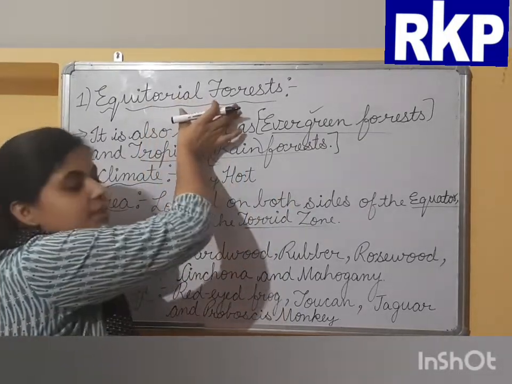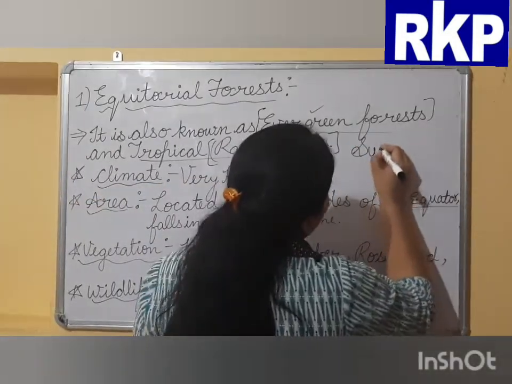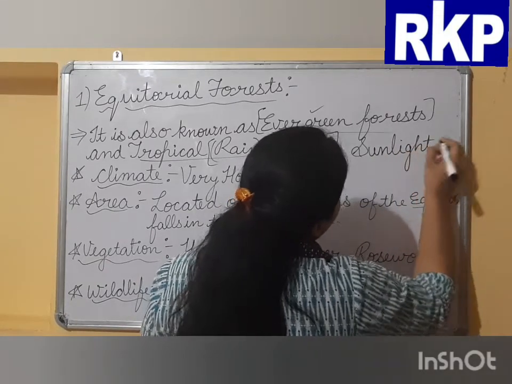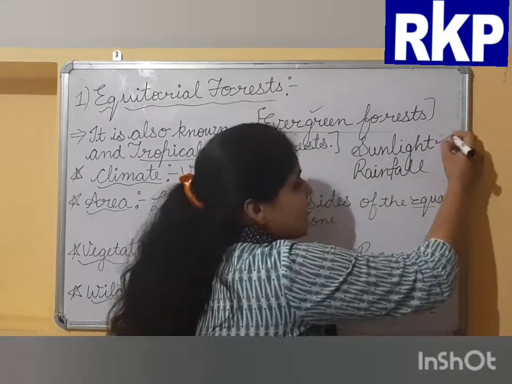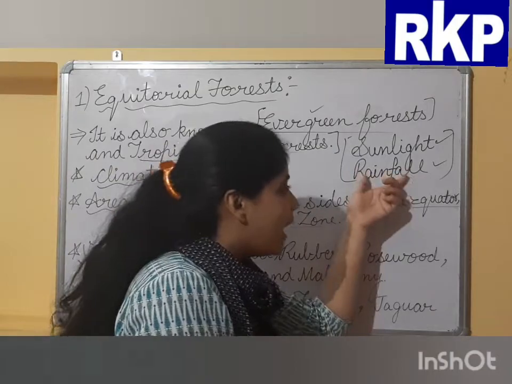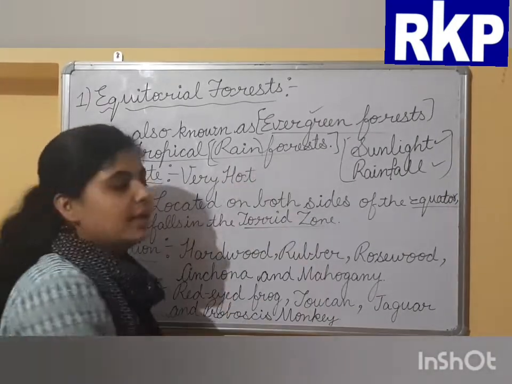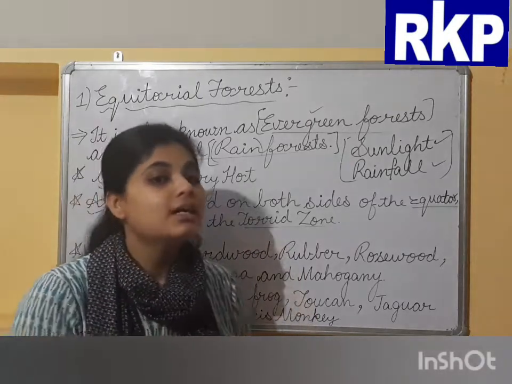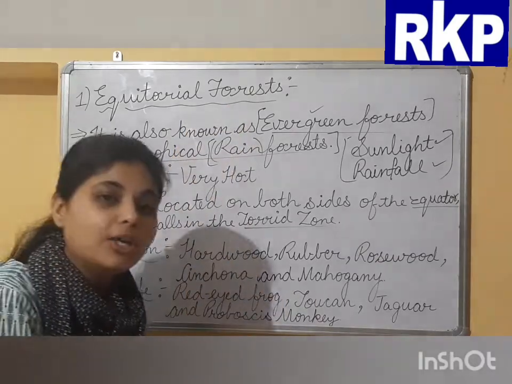Why are they called so? Because equatorial forests receive the maximum amount of sunlight and maximum amount of rainfall. As you all know, plants need sunlight and water for their growth. So these forests receive maximum sunlight and rainfall, and they remain green throughout the year. That's why they are known as evergreen forest, as well as tropical rainforest. And one more important fact: the trees of these forests shed their leaves at different times in a particular year.